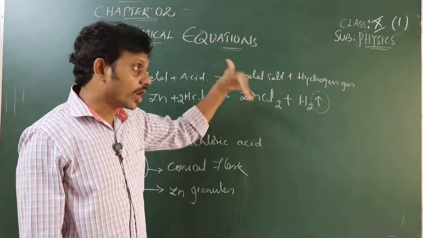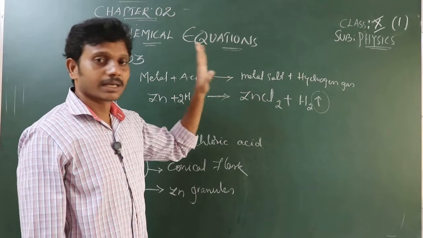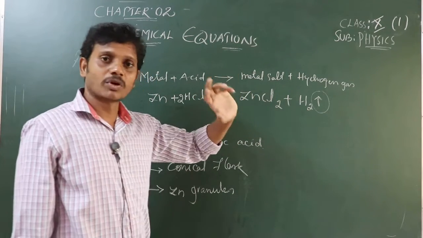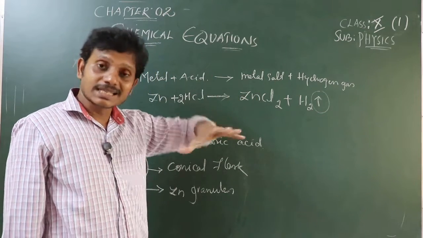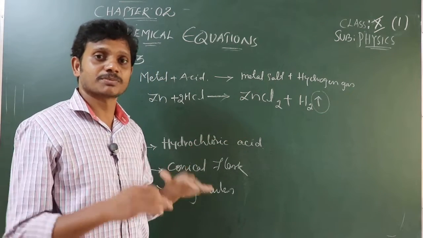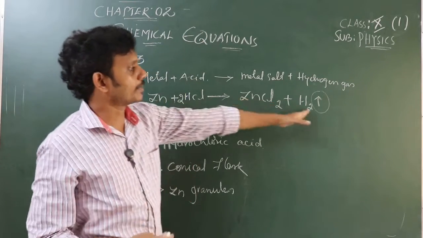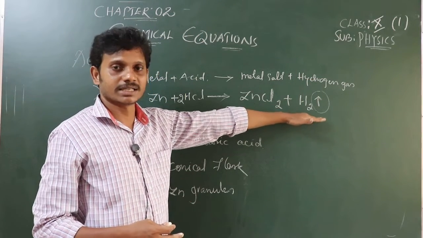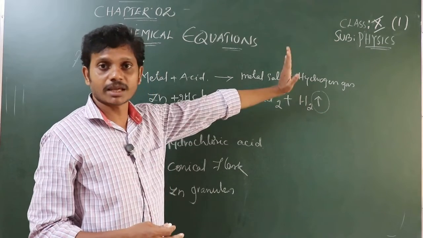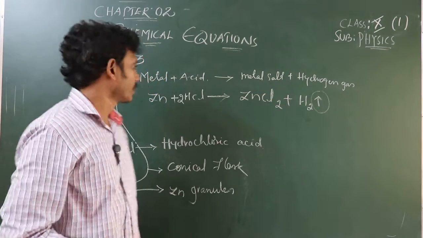Earlier I said a downward arrow represents a precipitate and an upward arrow represents gas. Why? Because of its lower density, gases rise up, they move up. So because of lower density it goes upwards, and this is shown with an upward arrow.